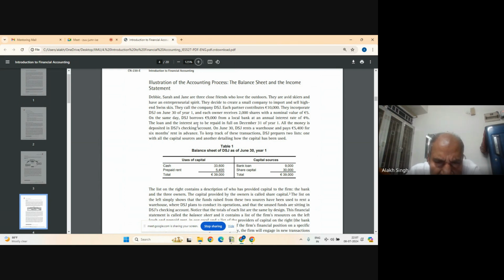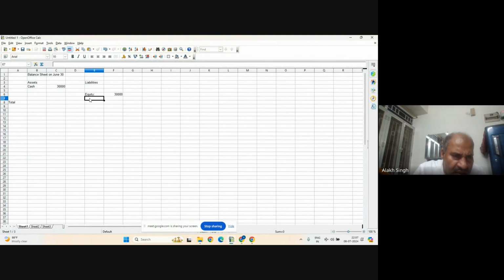Then it says each owner received 2,000 shares with a nominal value of $5. So this we need not write, but we can write it here if you want to say, number of shares. Though it is on a different line, in the balance sheet it is the total, so no need to write number of shares here.